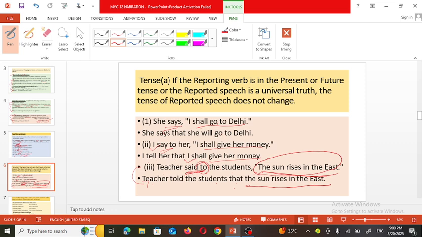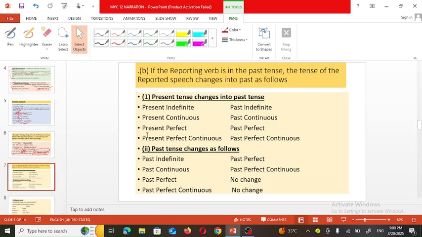Though I have told you that whenever we are writing a sentence in indirect speech, we need to make it into the past tense, in such cases there are exemptions. In such cases, there is no need to make any change in the tense of the sentence.